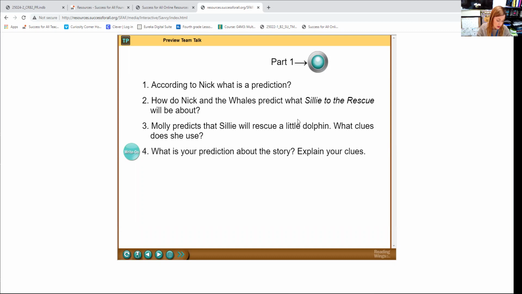Nick doesn't know anyone at his school, and the students there have already learned to make predictions about stories. Nick doesn't know anything about predicting, so the students on the whales team are going to help him out. Luckily for us, we can learn more about predicting along with Nick. I am going to stop here and do a second video so that we can play that part one.